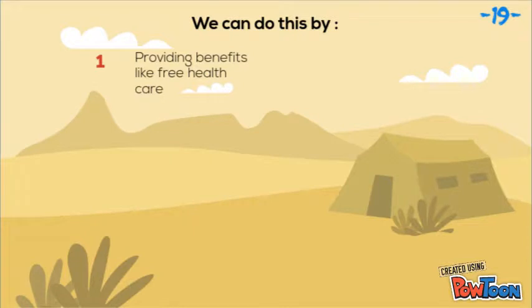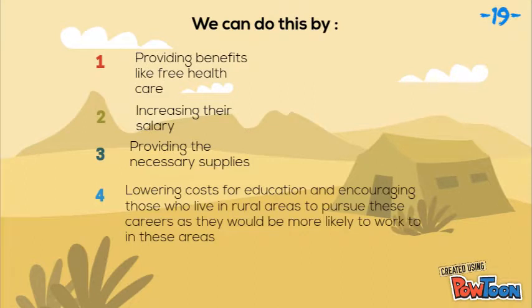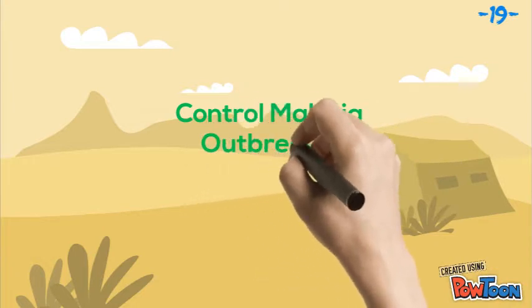We can do this by providing benefits like free health care for doctors and teachers. We could increase their salary, provide them with the necessary supplies, lowering the cost for education for students of all ages so they can develop more initiative to attend school and become a successful person to make Mali a better place. We have come up with a few ways to try and prevent malaria from spreading in Mali.